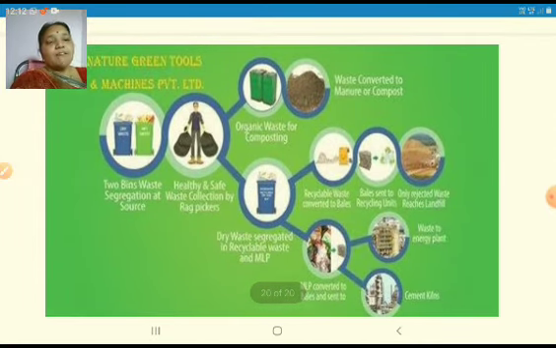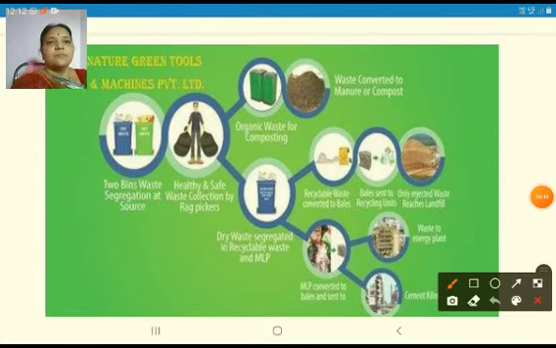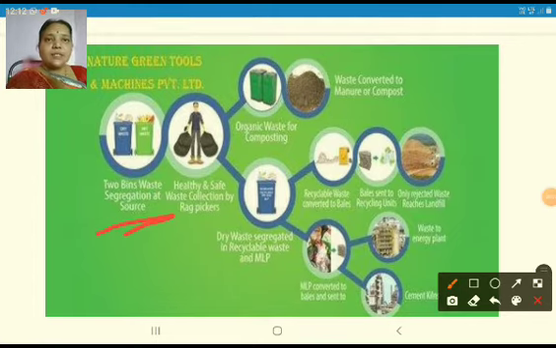What happens after throwing the waste? Here you can see two bins. The first step in our house itself, we are separating it into wet waste and dry waste, and this is collected by the people.